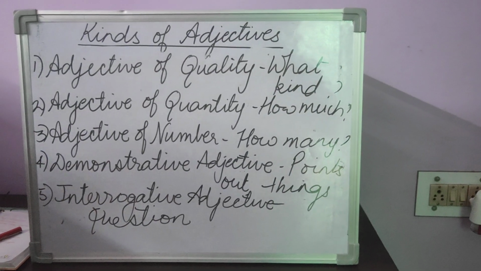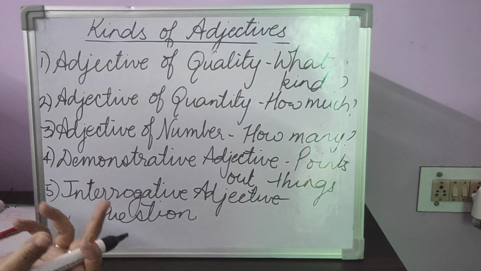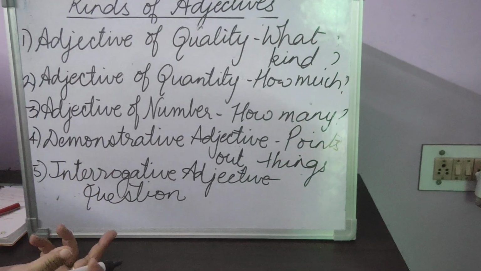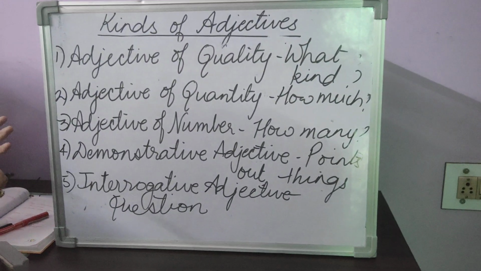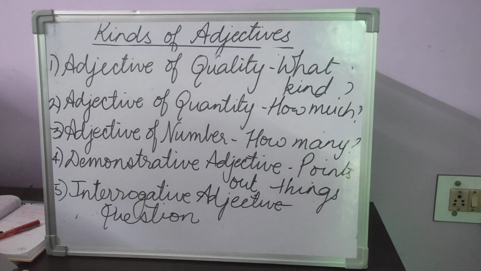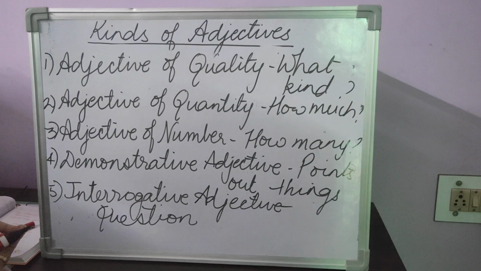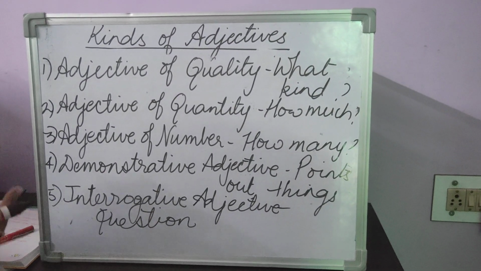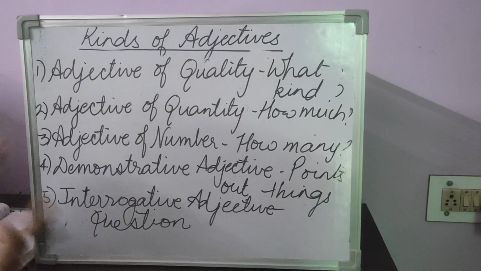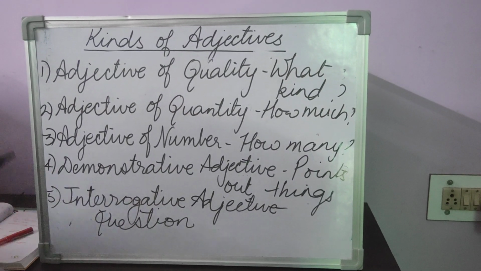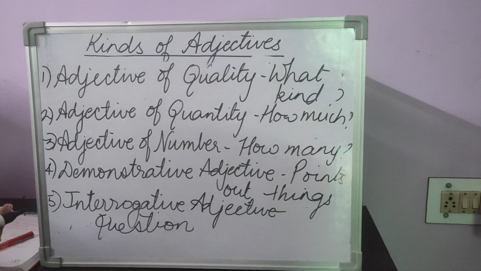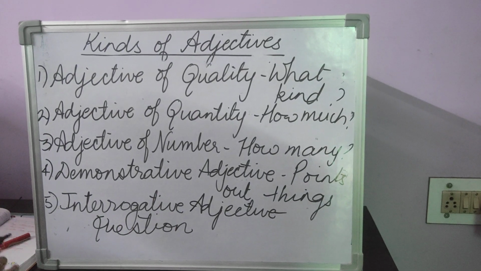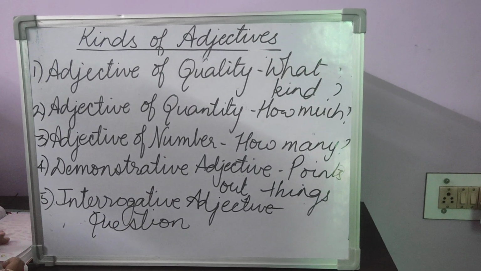Now, sometimes we can also have more than one adjective in a sentence. For example, Rita has long and curly hair. So we have long over there and we have curly also. In the same way, I can say, I have a red shiny ball. Red is an adjective here and shiny also is an adjective.